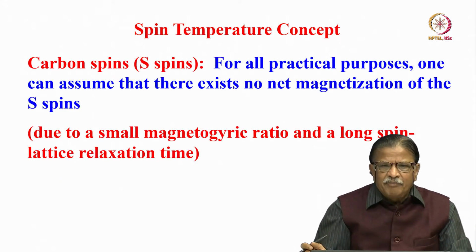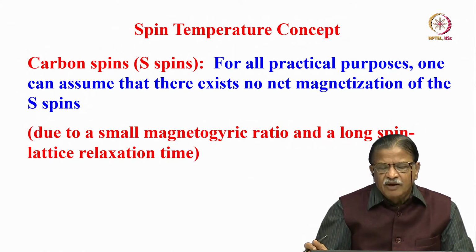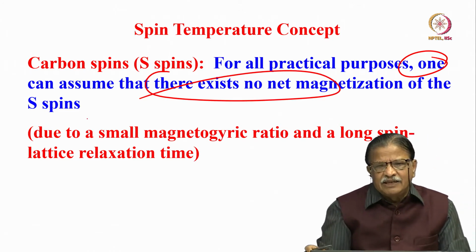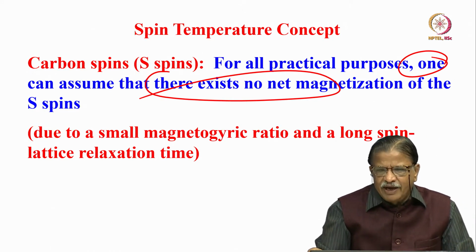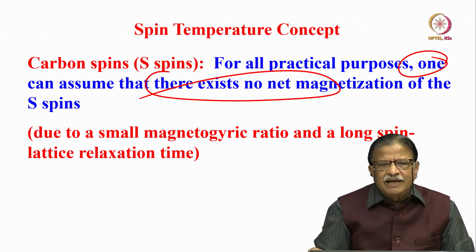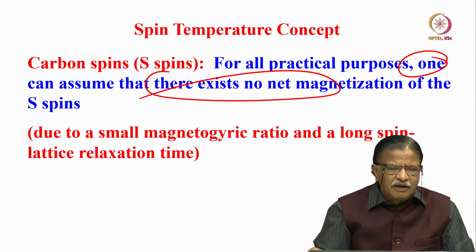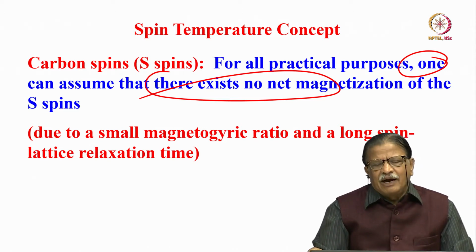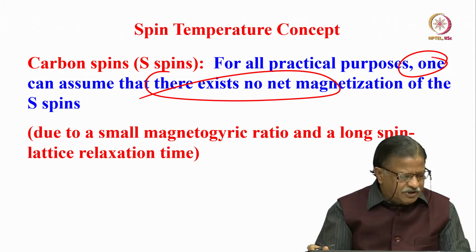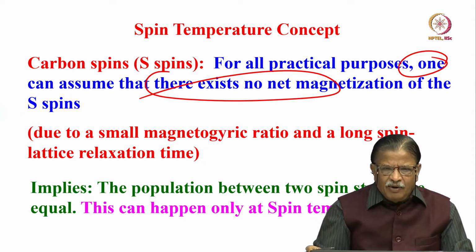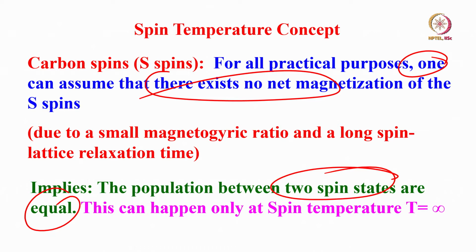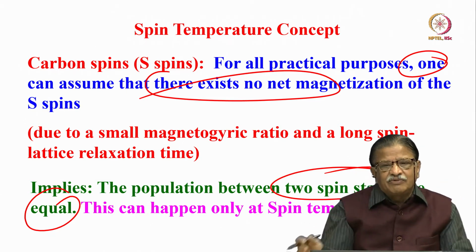Now, what happened to the carbon spins? For all practical purposes, we can assume there exists no net magnetization of the carbon spins. Why? Because the gyromagnetic ratio of carbon is much smaller than that of the proton, and because of the very long spin relaxation time, practically you can assume there is no net magnetization of carbons at that time. Now what does it imply? The populations of the two spin states are equal. When there is no net magnetization, it is like saturation, which is what we discussed also.